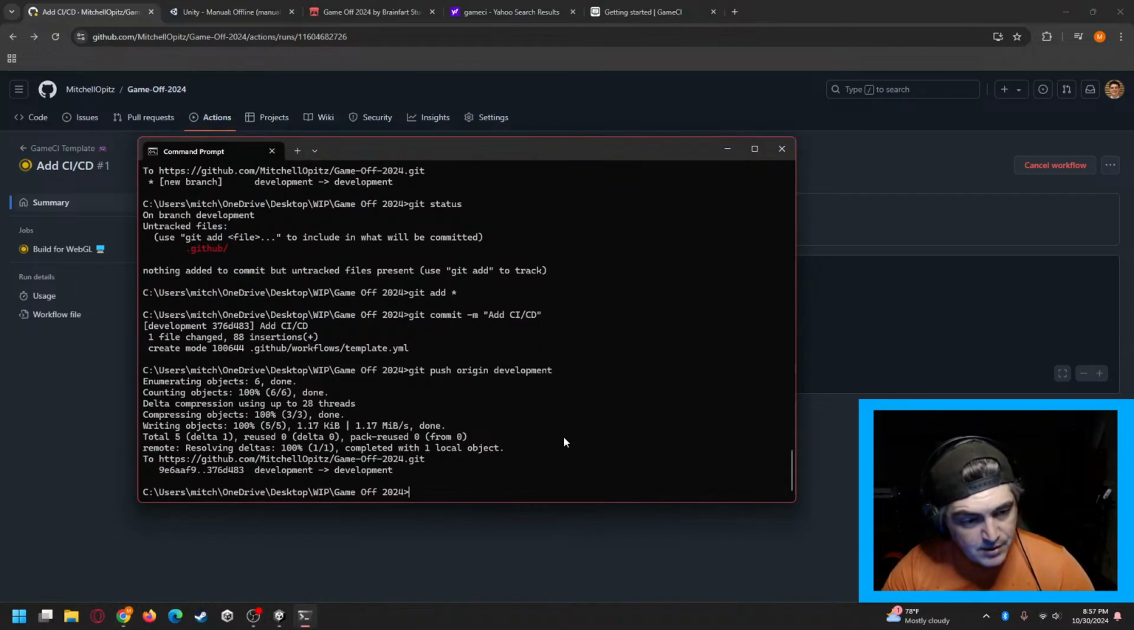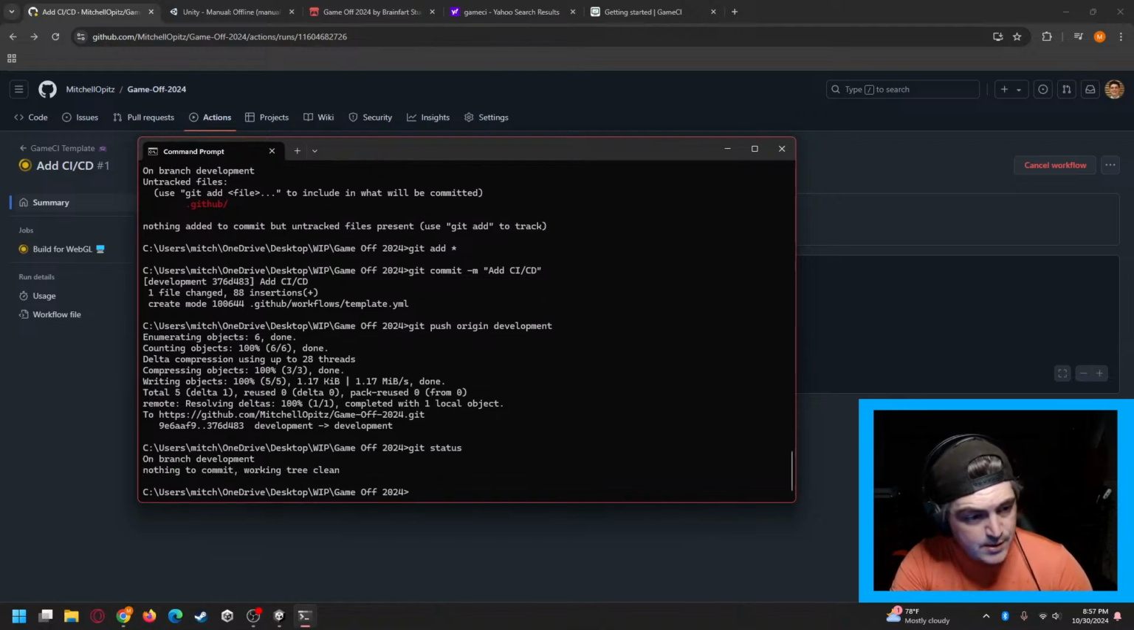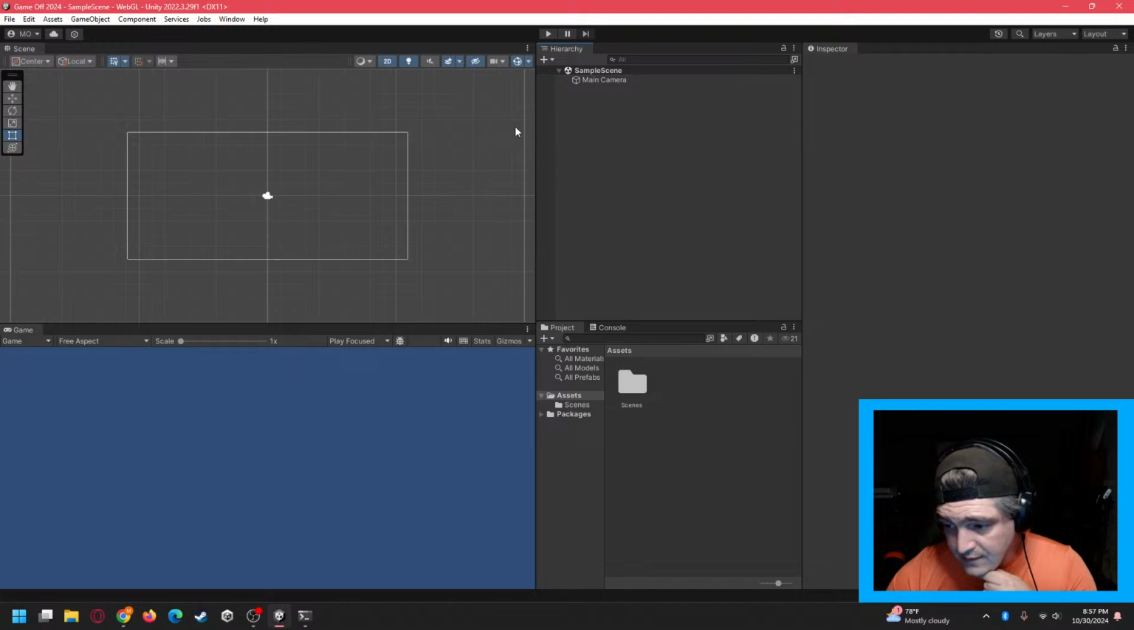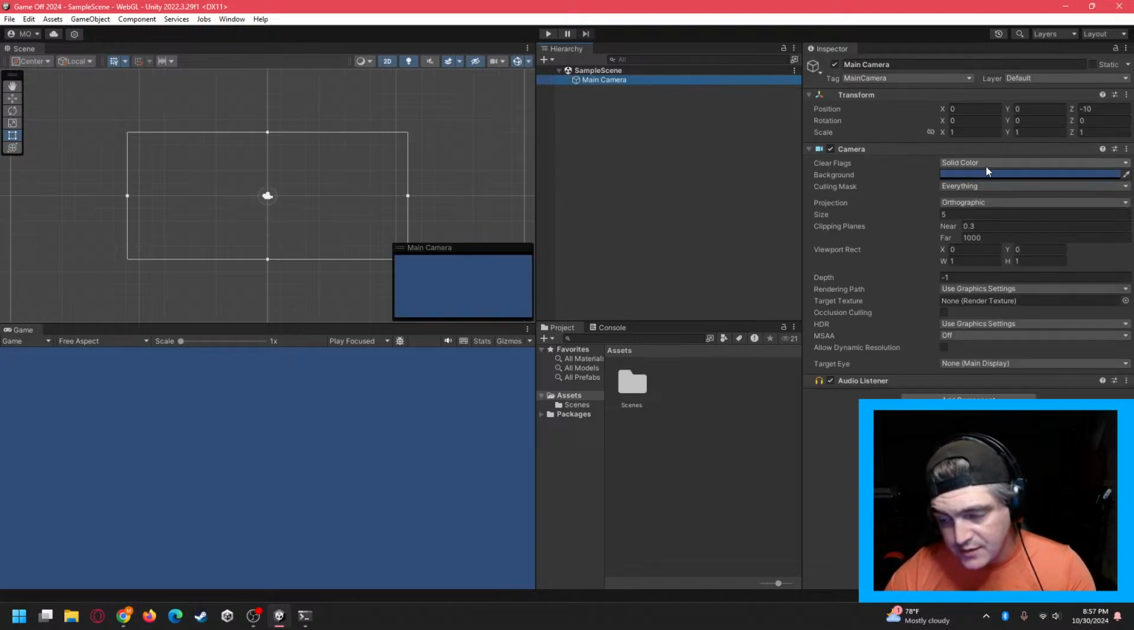While that's going, I'm going to go ahead and create a second commit and at least have it ready to go. So check the status real quick. It's showing that I'm on the development branch, but I haven't actually done anything. And of course we updated our Unity settings. Anytime it's in the configuration settings, it is not going to show those changes until you make a change to the project.